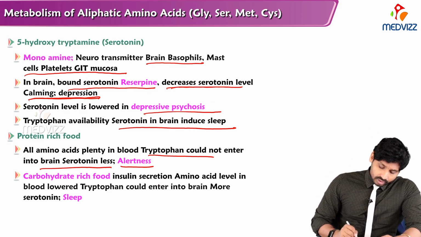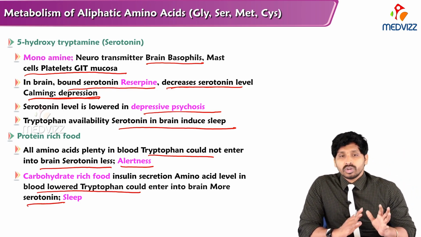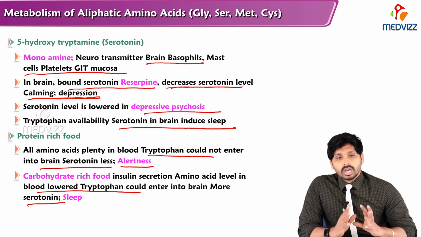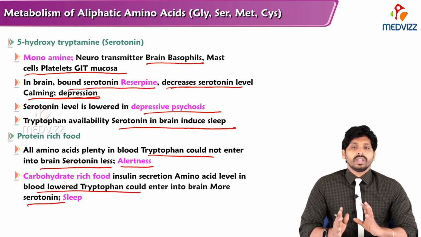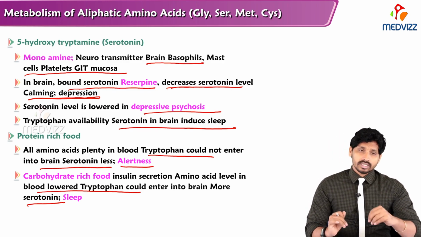Carbohydrate-rich food causes insulin secretion, which changes the amino acid levels in the blood. With lower competing amino acids, more tryptophan can enter the brain, giving more serotonin. So with more protein food there will be alertness; with more carbohydrate food, tryptophan is allowed into the brain, serotonin is produced, and it causes sleep.